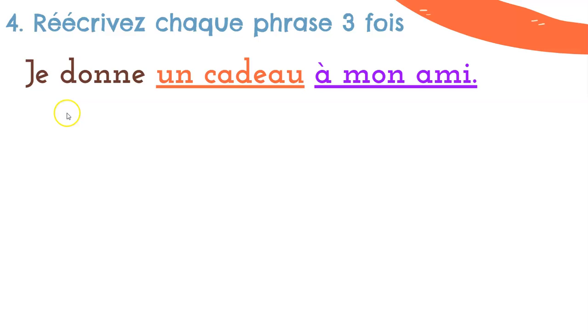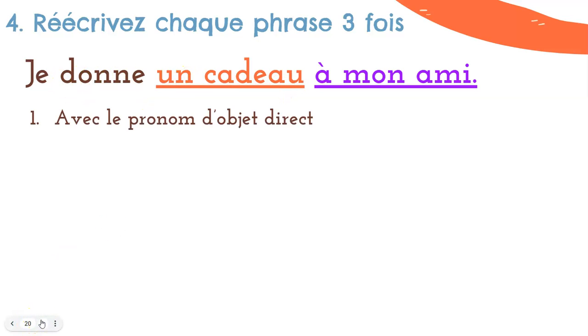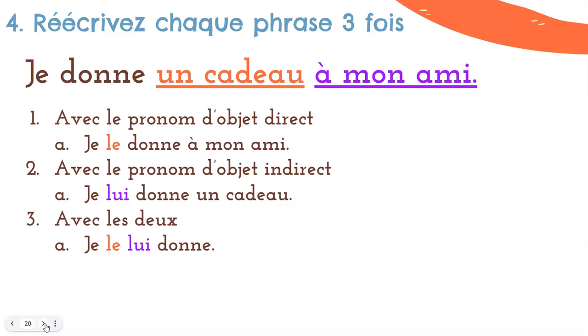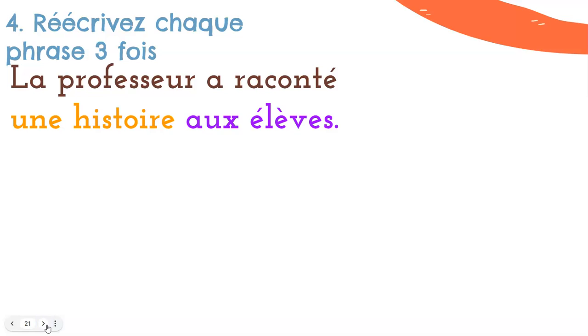So let's do another one of those examples together. Here's one where we have both a direct and an indirect object in the same sentence. Je donne un cadeau à mon ami. Right? So how could we write it with a direct object pronoun, meaning something that replaces the words un cadeau? That would be je le donne à mon ami. I it give to my friend. We could rewrite it with an indirect object pronoun. Je lui donne un cadeau. I give him a present. Or I could do both. Je le lui donne. Voilà.